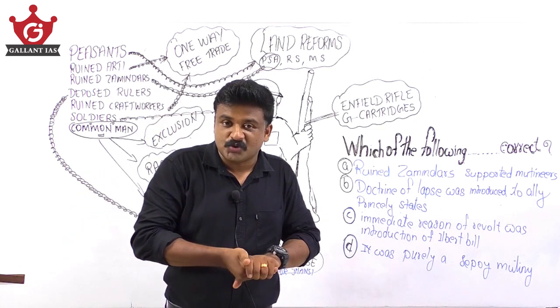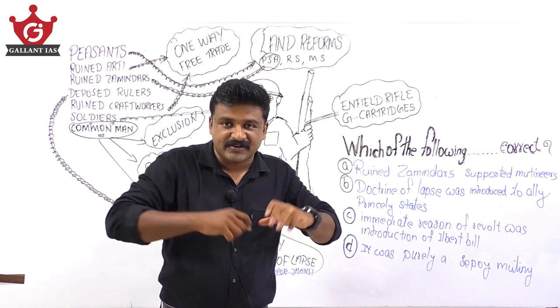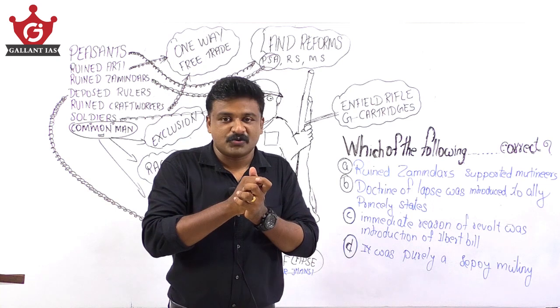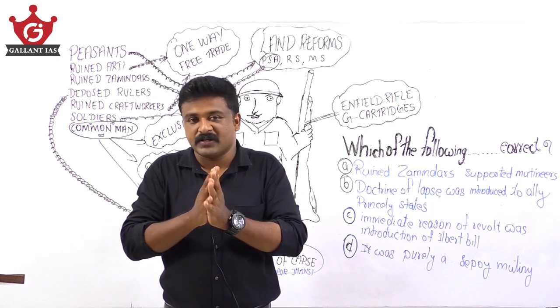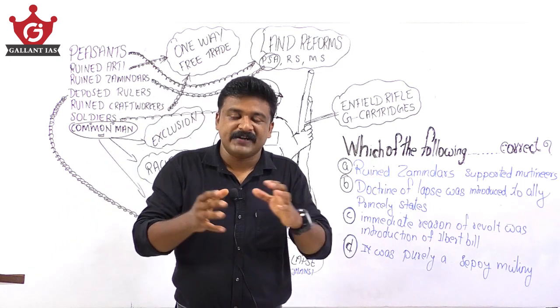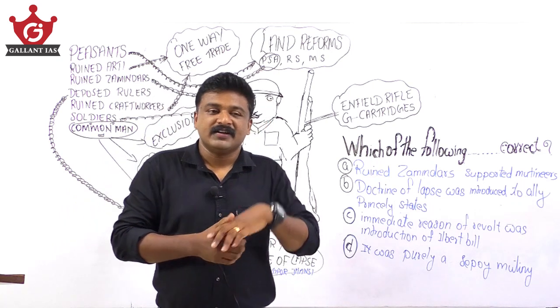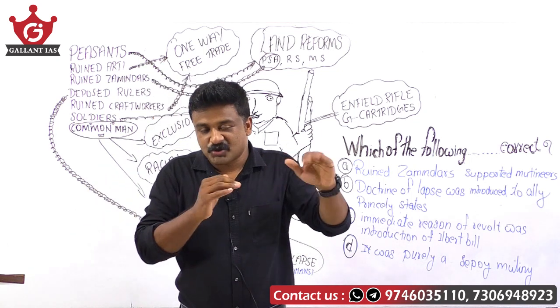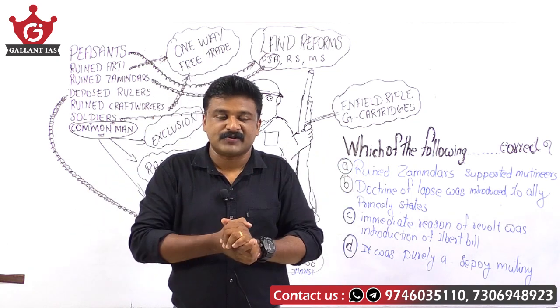There were shots at superiors, and finally Mangal Pandey was hanged to death. That was the beginning of the 1857 revolt. Then it spread to Meerut, Delhi, Kanpur, etc. Eventually the British suppressed that revolt.